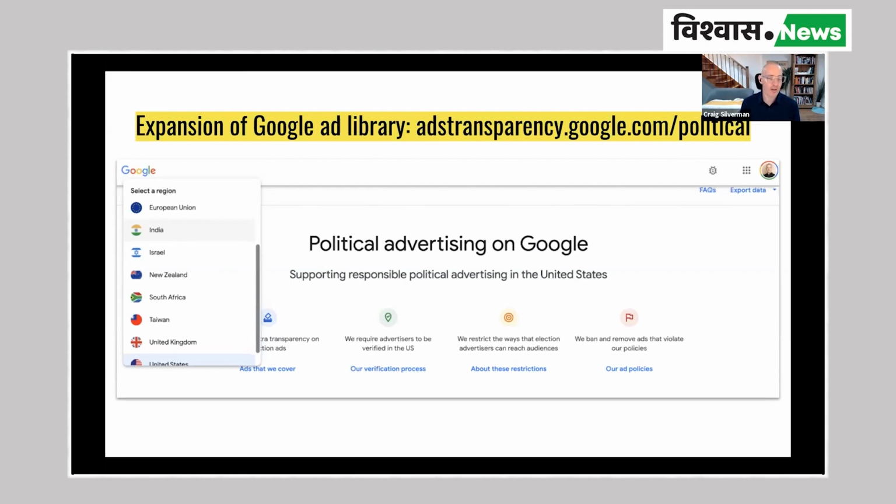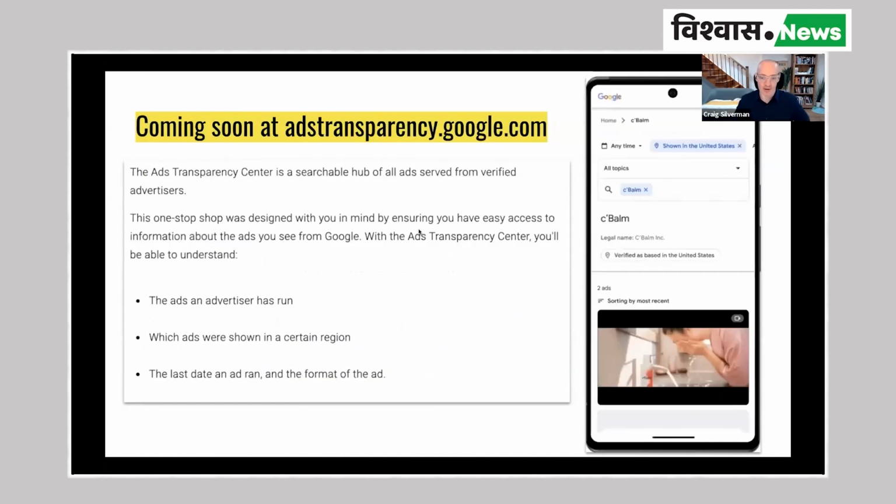It depends on what the laws are in a particular country, whether or not Google will have a political ad archive. So not every country is here. For example, I live in Canada. There's no political ad archive for Canada because when the government passed new legislation about transparency rules for digital political ads, Google was like, yeah, you know what? We don't want to do that. So we're just not going to accept political ads in Canada. So they're not supposed to take political ads, and therefore we have no archive. So that exists, it's there. I gave you the URL, adstransparency.google.com/political.